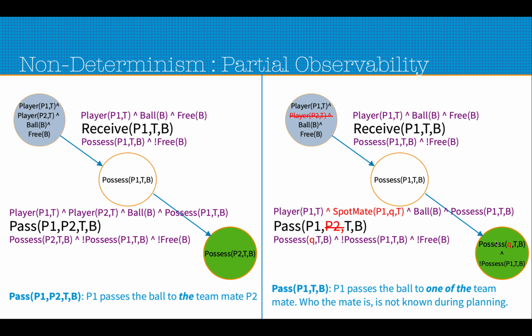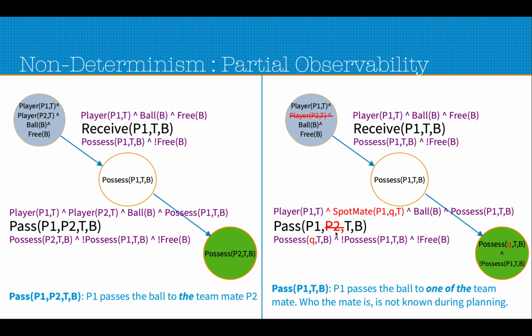So how do we model this? Instead of having the precondition as player P1 T, we put a new condition here, spotmate P1 Q T, which means that P1 tries to spot a mate from the same team, and the mate is represented by Q here.